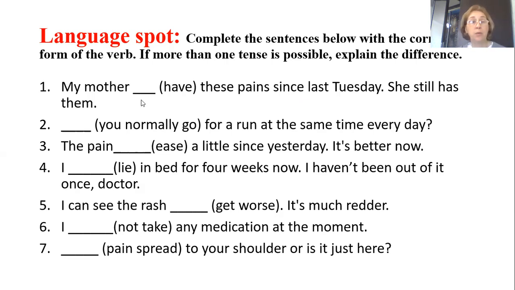But when we speak about he or she or it in the present perfect, instead of auxiliary have, we should use has, right? My mother has had these pains since last Tuesday, right?